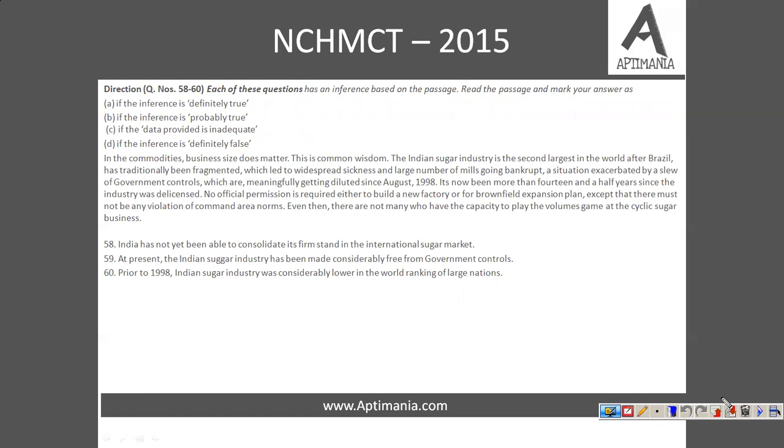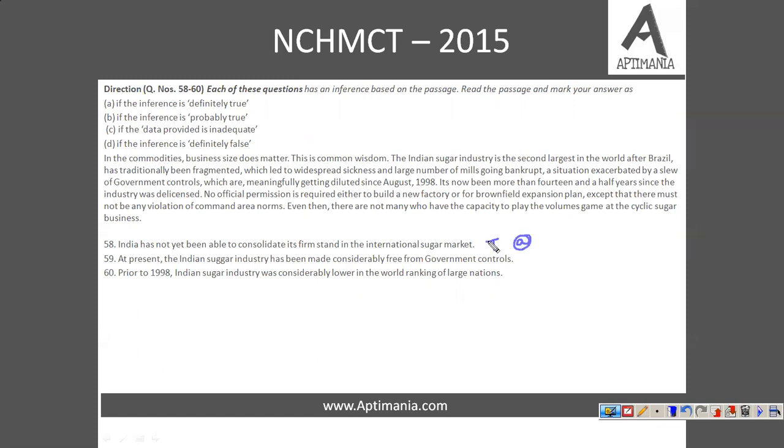So, first question is, India has not yet been able to consolidate its firm stand in international sugar market. Now, see, as we have seen in the paragraph that it is already given that Indian sugar mills are going bankrupt and not many people are joining the businesses. So, statement first is definitely true, we can say. So the correct answer is definitely true. That means option A is the correct one for this.